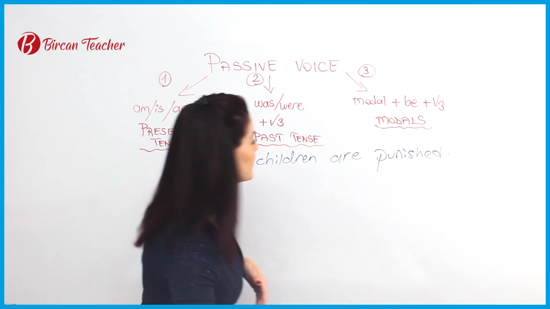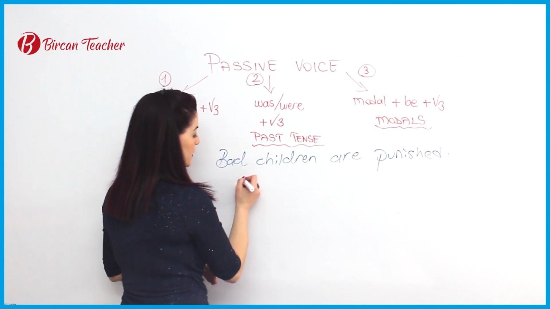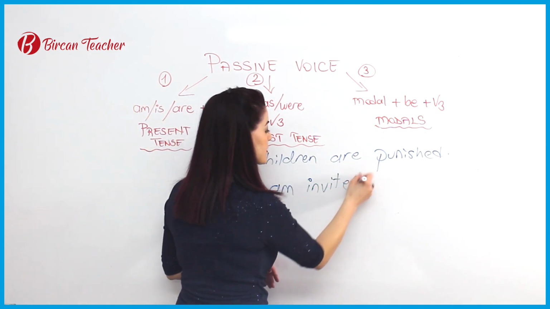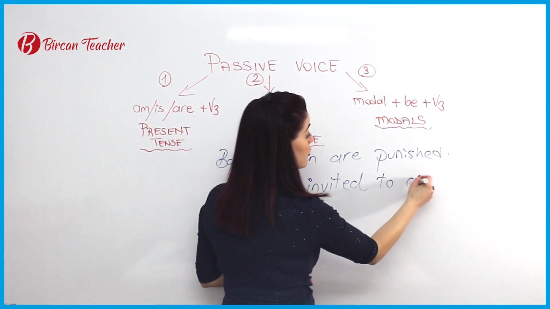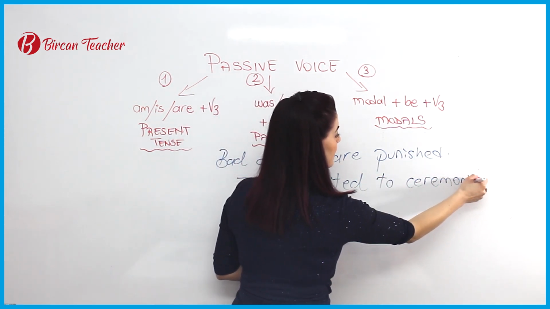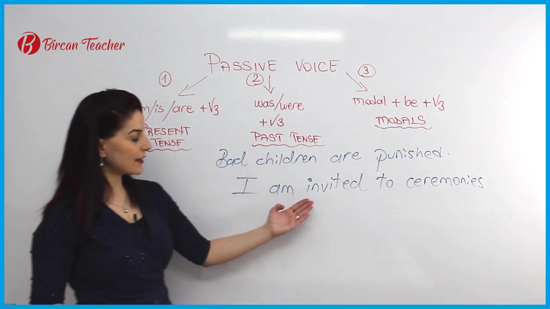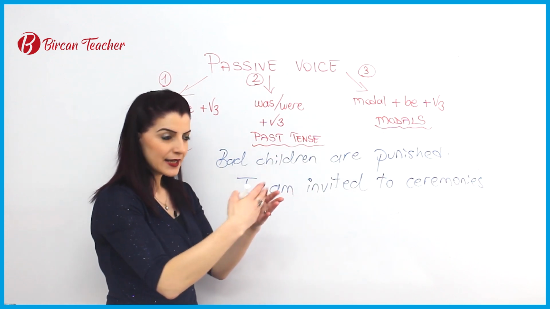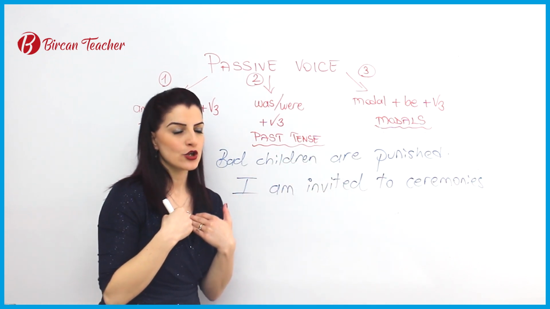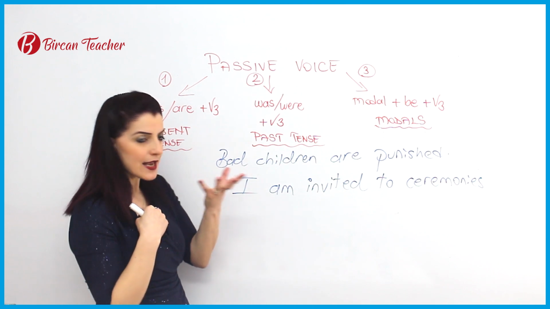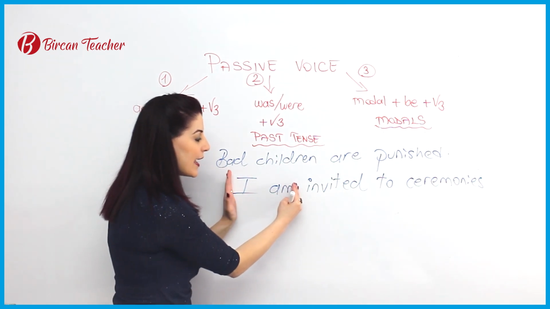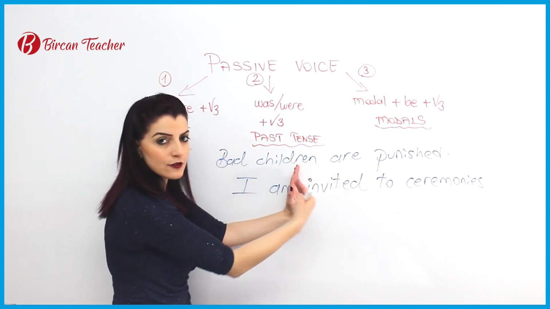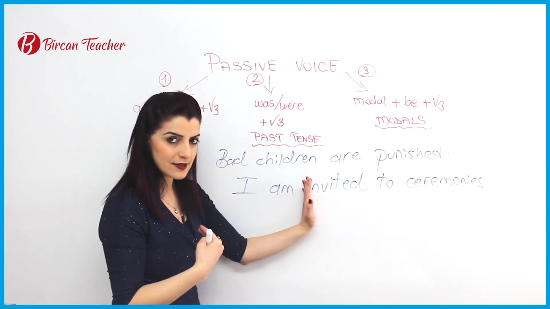Bad children are punished. For example, I am invited to ceremonies. So in this sentence, I understand there is somebody, they invite me. So I say for myself, I am the affected person. Which action is done to me? I am invited.